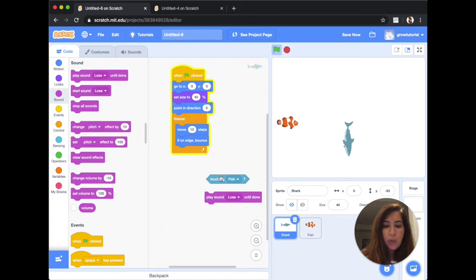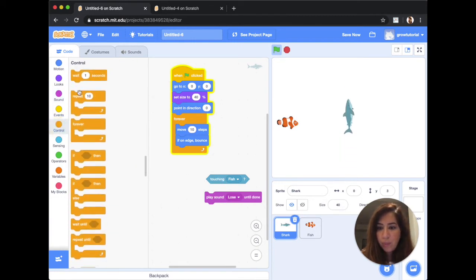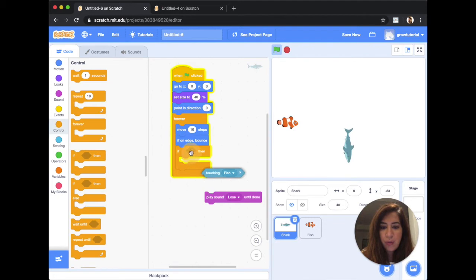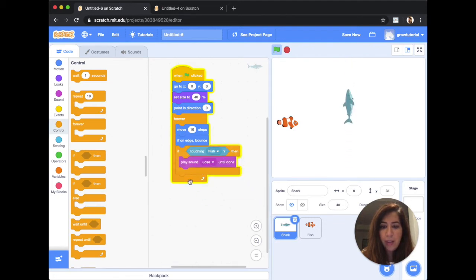So what code should we include here? We're going to go to control and we'll say if this shark touches the fish, and let's drag it in here, then you need to play this sound. Now let's test it out and see. So I'm going to start moving the fish, and if it touches, then the code works. All right, let's stop that.